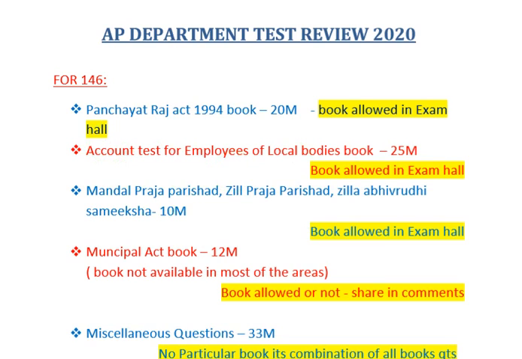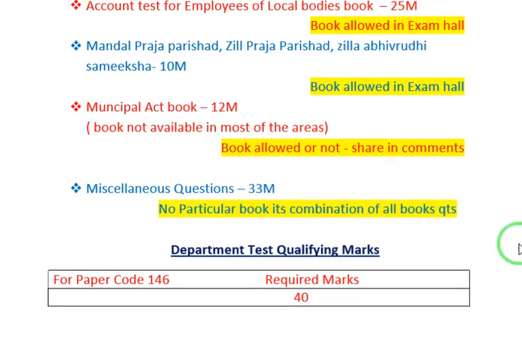So here, once again I am repeating: Panchayat Raj Act book allowed, Account Test for Employees of Local Bodies allowed, and Mandal Praja Parishad book allowed. Municipal Act book allowed or not allowed, we are not very sure about this, because this book is not available in most areas. And 33 questions from miscellaneous, and the qualifying mark is 40%, that is 40 marks for passing this exam.